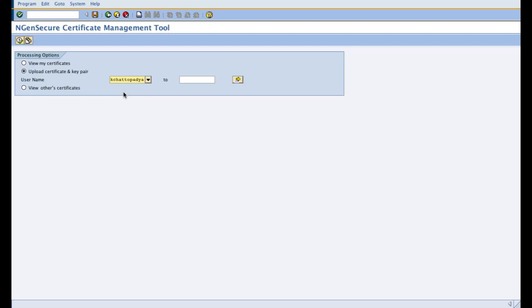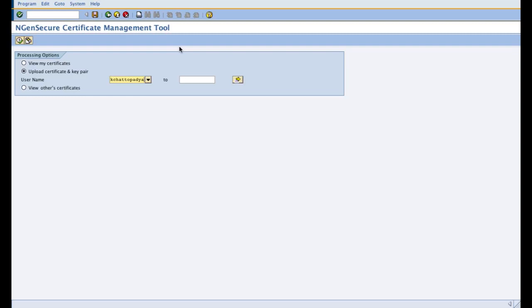But if you are a non-SAP user ID, such as vendor in SAP SRM use case, the product gives you an API to call from the web screen and use the same certificate management tool, by which vendors can upload his digital certificate, his private key file, and store or upload the files in the Engine Secure key store, which I am going to show you in this tool demonstration.